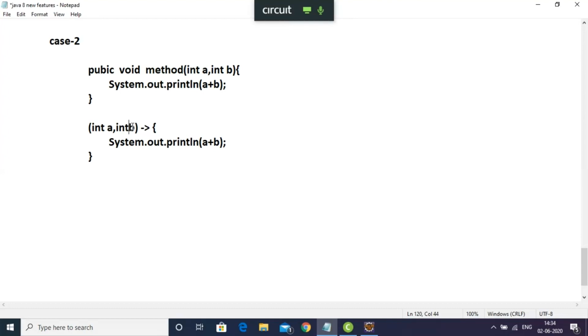So I don't need the data types on the left side. On the left side I have input, and on the right side I have output. There is only one statement on the right side, so I don't need the curly braces. So it will come like this.